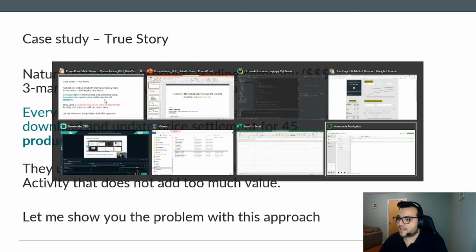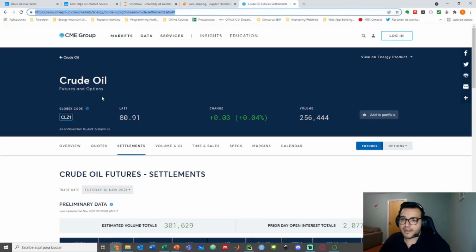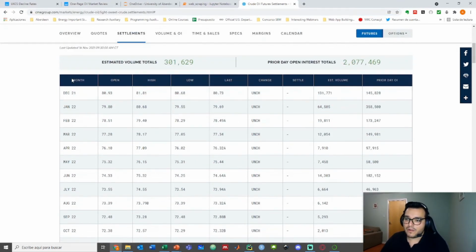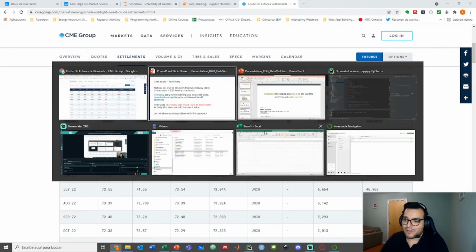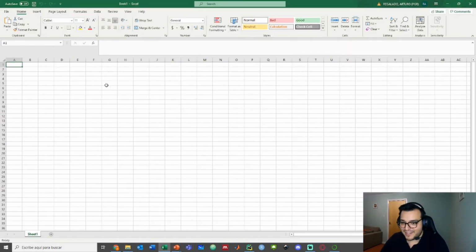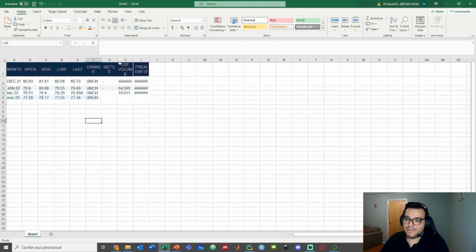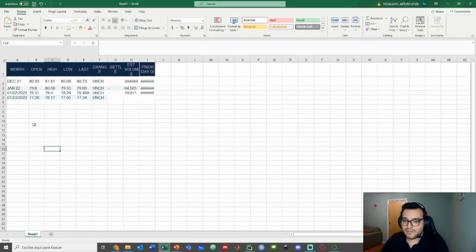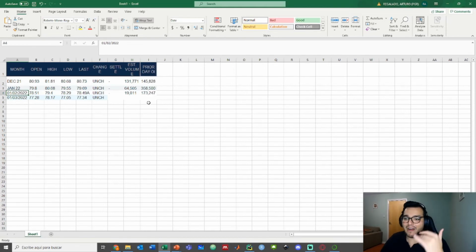So what this means is that they will go to the web page of the CME Group, which is the trading exchange where you get the prices for different oil and gas products, and they will go to this area. They will go to the table, click load all. They will try to do something like Ctrl+C, Ctrl+V. Then they will go to the Excel. It will obviously get messy. You might need to change the dates, try to order them. This is not in date format, so you need to put that in short date format, and it's a problem because this December 21 is not the same format as this February 2022. And I can just continue with how clumsy this is.